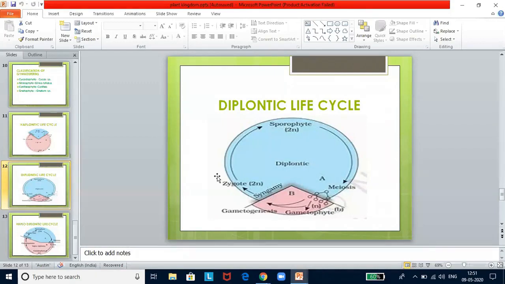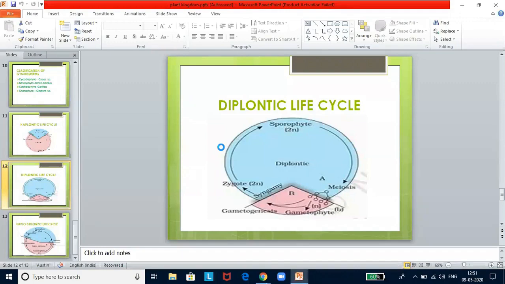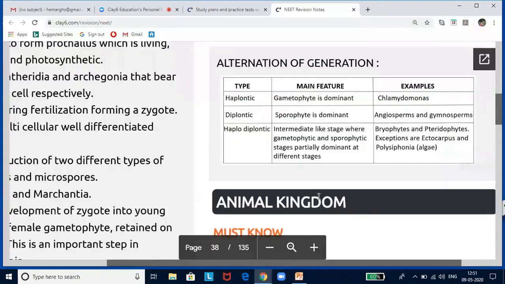That is why we never put much of the diagrams, and I'm introducing you how you should look at a diagram, what questions could be framed. You should be able to do it on your own also, so that you are able to understand and process the diagram better. I hope you have understood about this lesson. Now let me take you to the test.